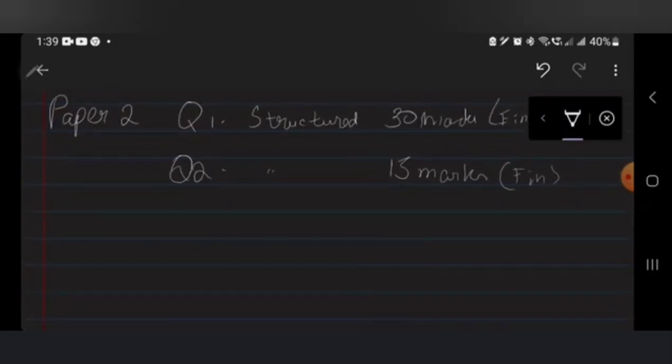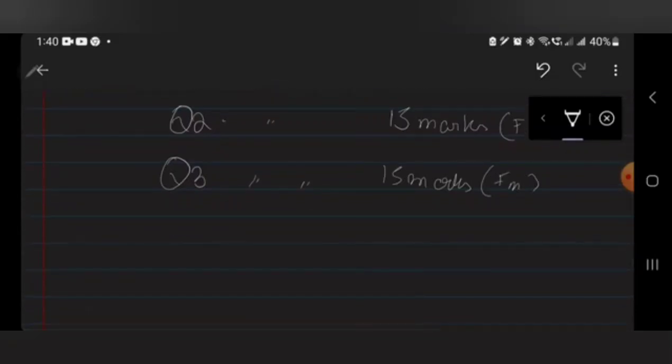Now, moving towards question number 3. Question number 3 will be from the financial portion as well, which will be on something like depreciation, provision, and other control accounts and stuff like this, that they can make the 15 marker out of it, including a theoretical and numerical portion. And the next one is question number 4.